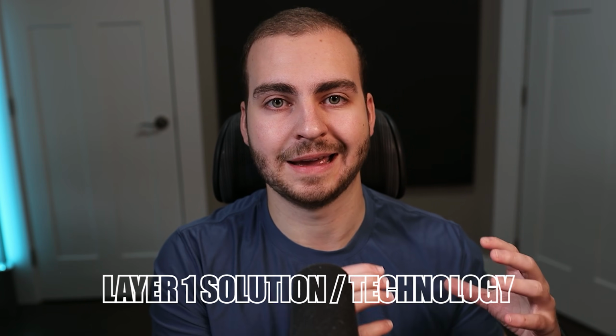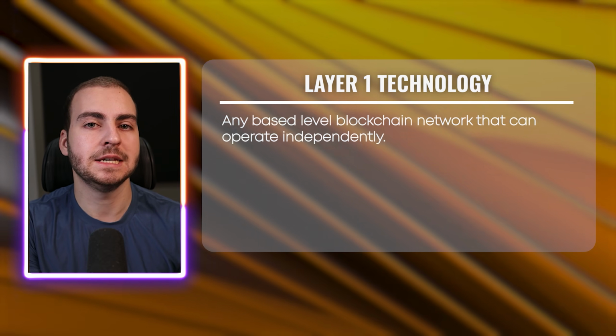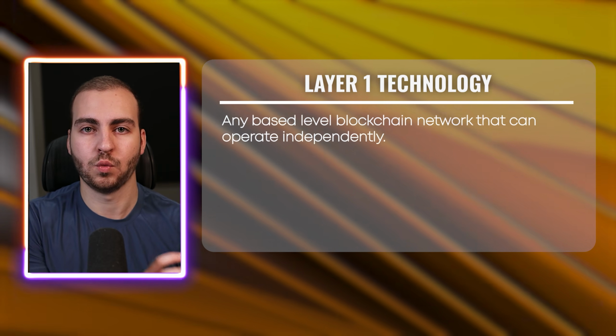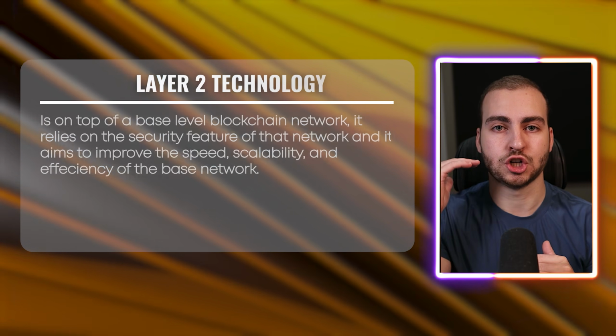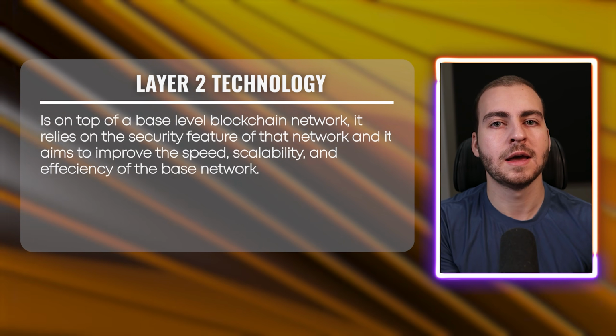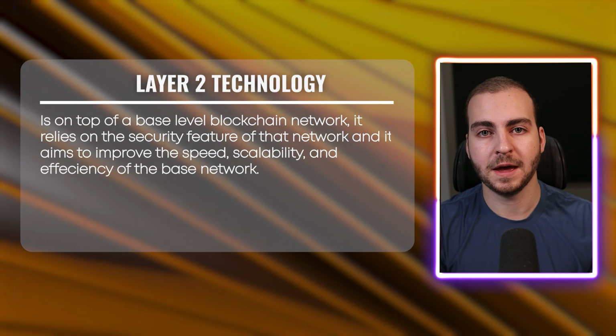Now, when it comes to building these decentralized applications, there's many different ways to do this. And the first way would be to do this just directly on the blockchain network. If you've ever written a Solidity smart contract before, you just deploy that to Ethereum, and what this means is you're actually using a layer 1 solution, or a layer 1 technology. Ethereum, Bitcoin, any base level blockchain network that can operate independently of anything else is what's known as layer 1. Now, layer 2 is something that's on top of a base level blockchain network. It relies on the security features of that network, but it aims to improve some of the speed, scalability, efficiency, etc. of that base level network.